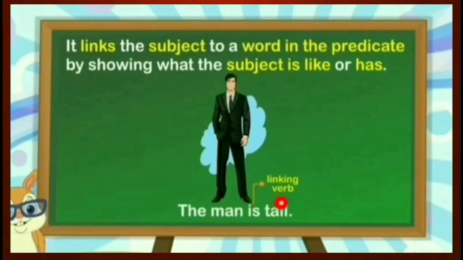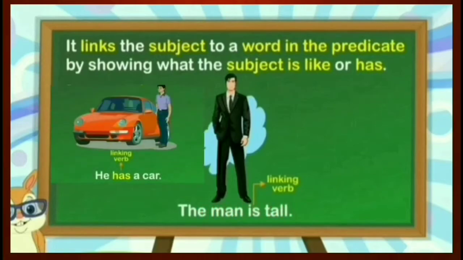For example, look at here. The man is tall. Here is is called a linking verb. Why? Here the subject is the man. How is he? He is tall. So in the man is tall, is is a linking verb. It links the subject to the word, that is the adjective tall.